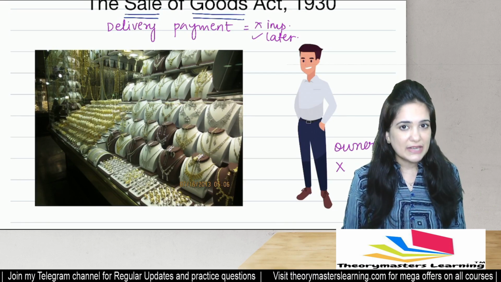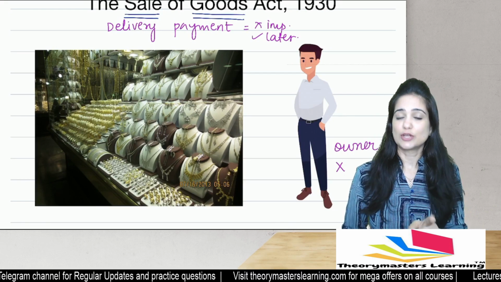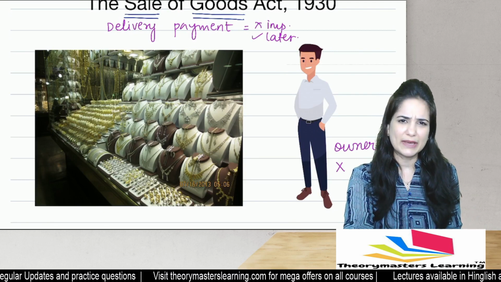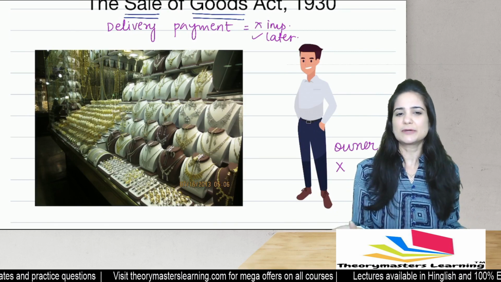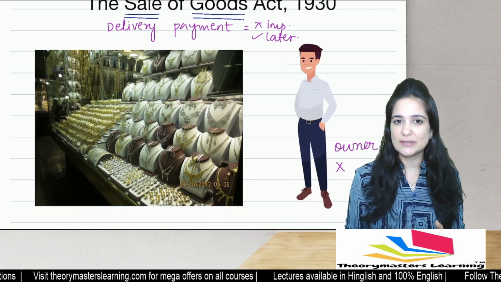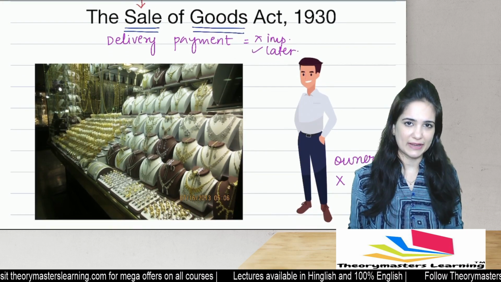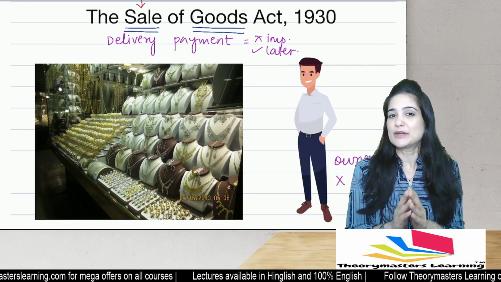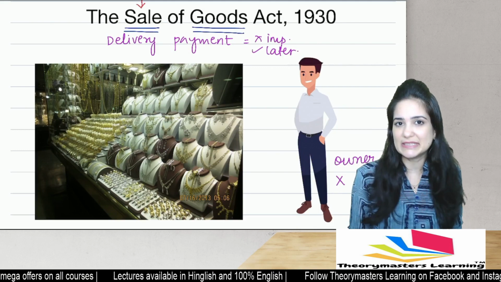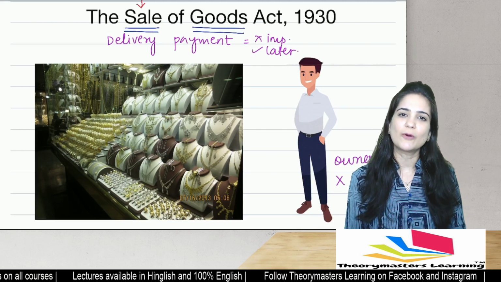So it means that the jeweler can ask X to pay the price of the chain. You may be very surprised to hear this. Ma'am, how is it possible? The chain was never delivered to X, but my dear students, for Sale of Goods Act, delivery, payment of price, that is not a consideration. That is not to be considered while determining the ownership.